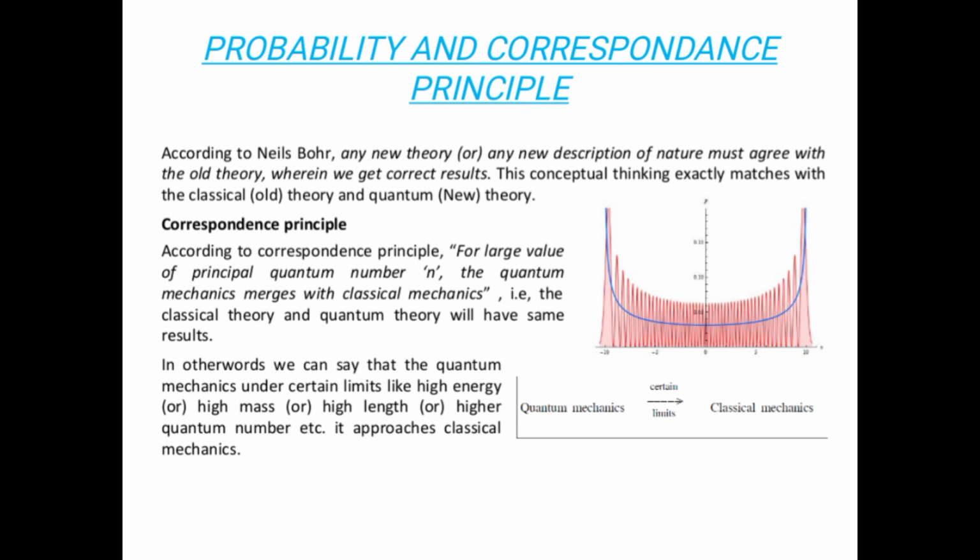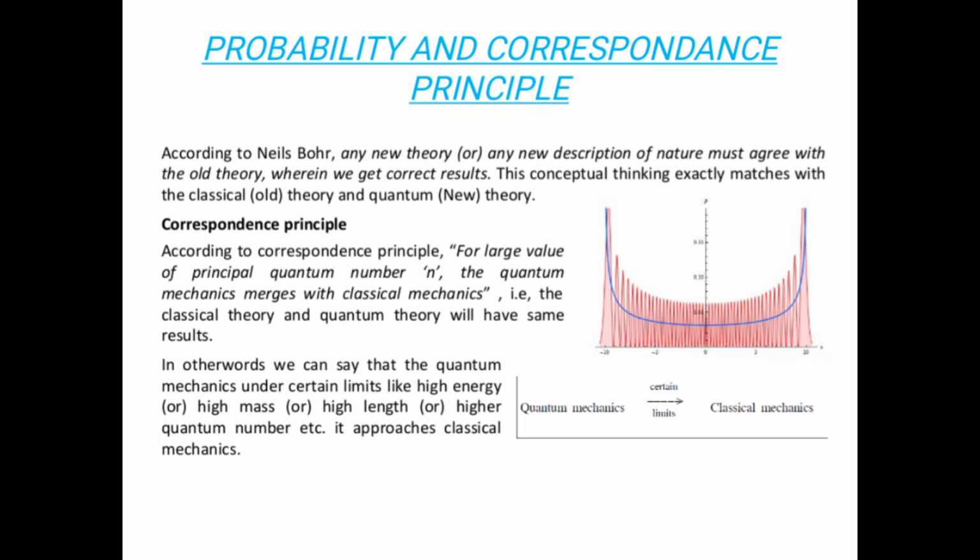We can say the statement: for a large value of principal quantum number n, quantum mechanics merges with classical mechanics, that is, the classical theory and quantum theory will have the same results at this point. In other words, quantum mechanics under certain limits like high energy, high mass, high length or high quantum number approaches classical mechanics.